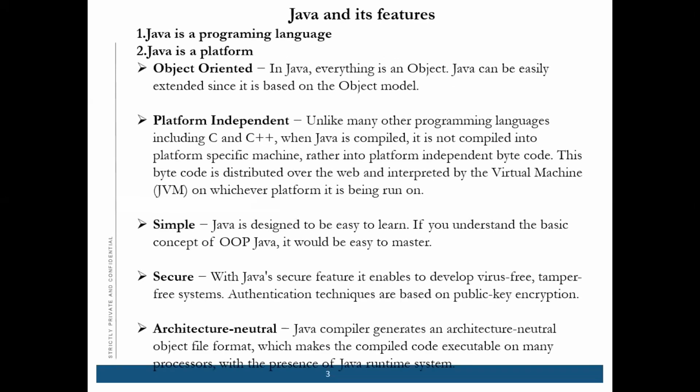Coming next is what is Java and all its features. We will discuss this. Java is a high-level programming language. Java is a platform. Why? Because it has its own runtime environment, that is JVM. We will learn more about JVM in today's class.